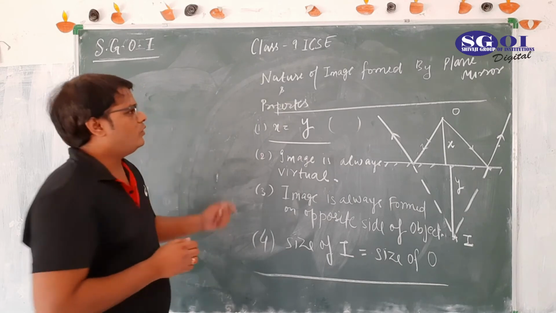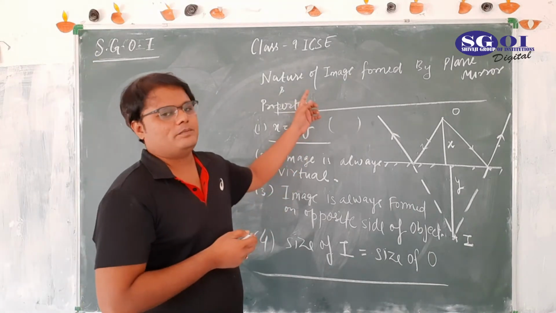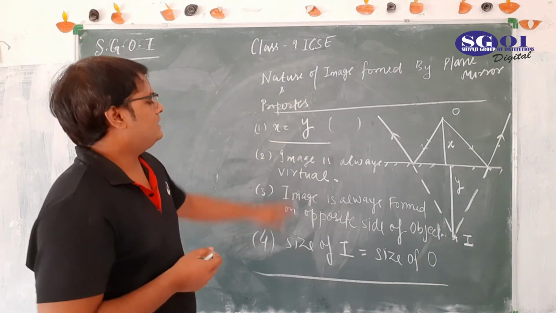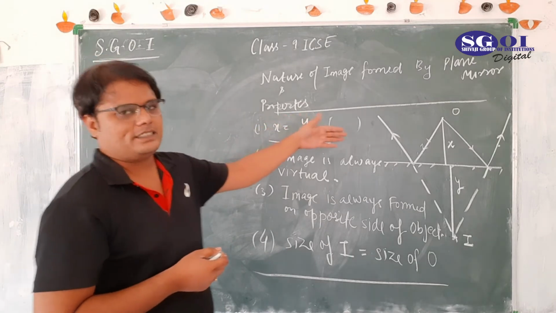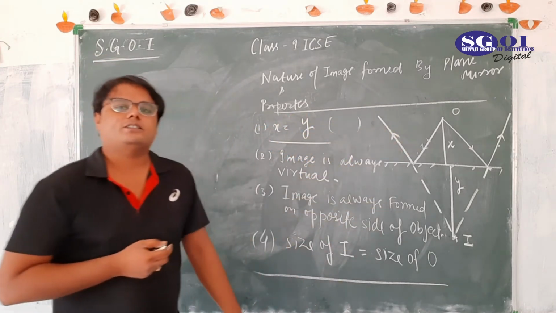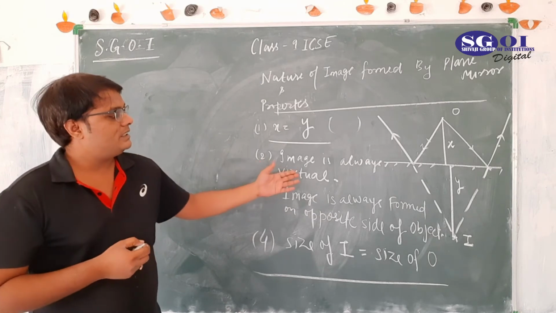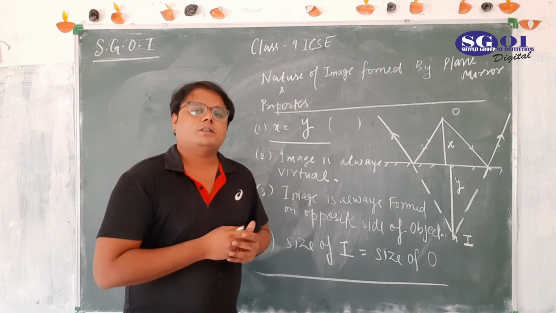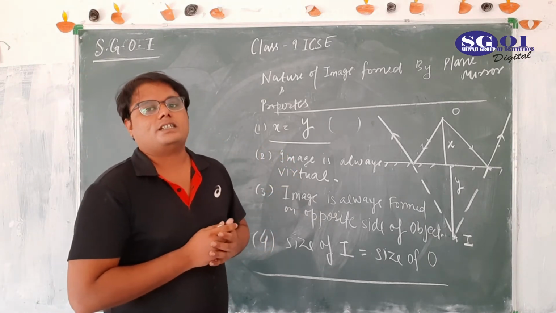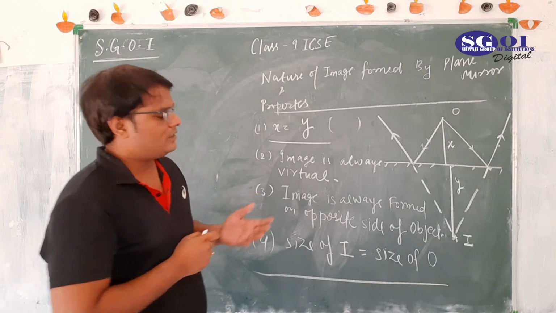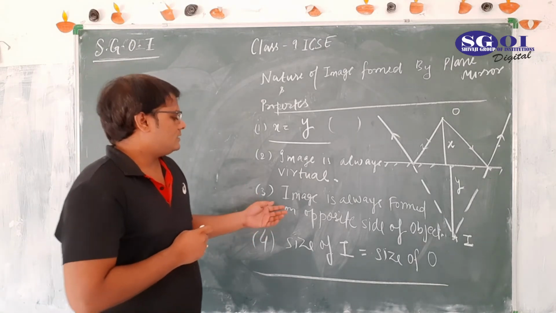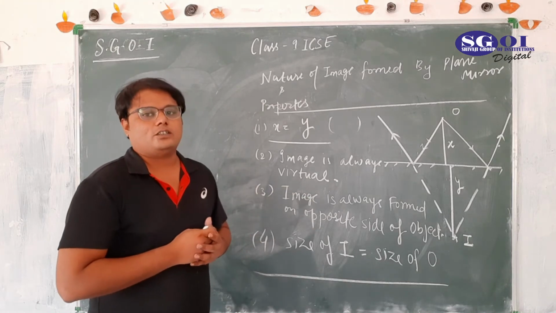So these are four main properties and nature of our image. First thing is distance of object and distance of image from the mirror is always same. Second is image is always virtual in nature because our two reflected rays are not cutting each other. They are cutting each other virtually. Third, image is always found on the opposite side of object.